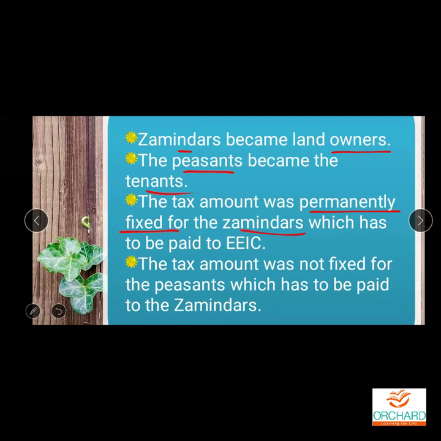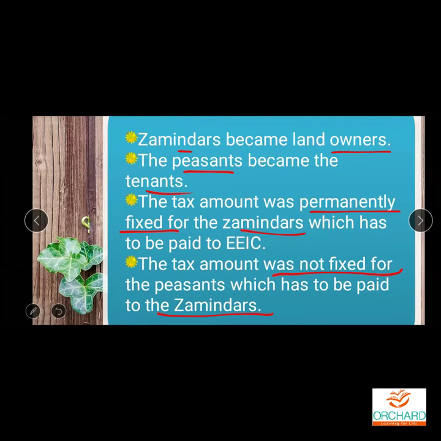So the zamindars had to pay the tax amount to the Britishers. These Britishers did not have a direct connection with the peasants. This is the trick. They had a connection with only zamindars. The tax amount was not fixed for the peasants, which had to be paid to the zamindars.